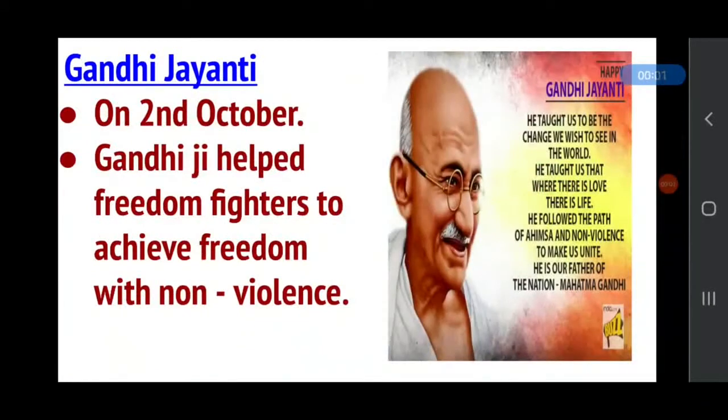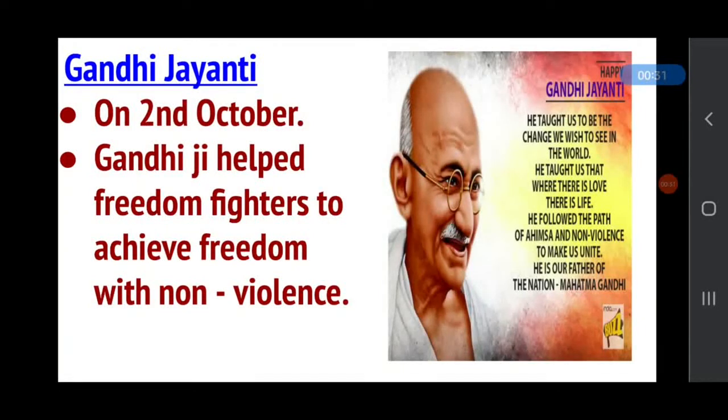Now next is Gandhi Jayanti. We celebrate Gandhi Jayanti every year on 2nd October to remember Gandhi Ji. Gandhi Ji is also known as the father of our nation, and we also call him Bapu. And Gandhi Ji helped freedom fighters to achieve freedom with non-violence, and that's why he is remembered for these efforts.